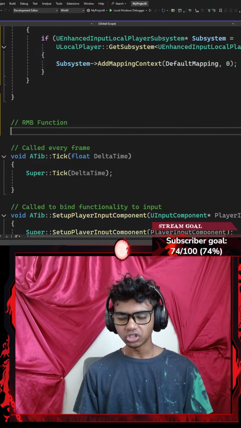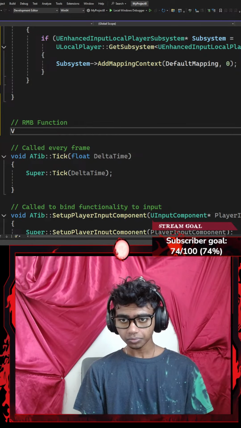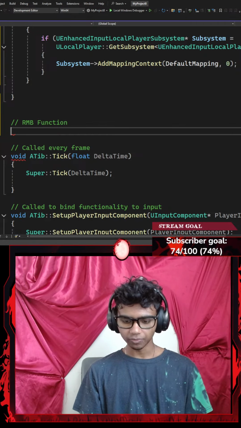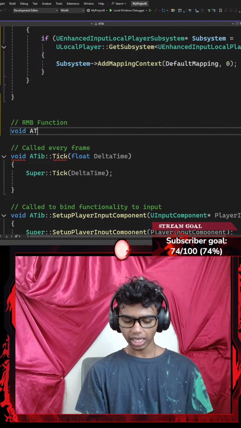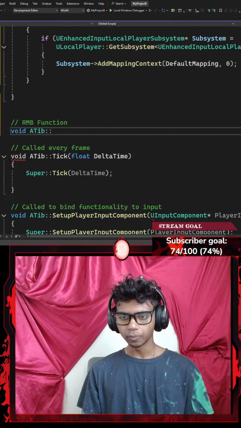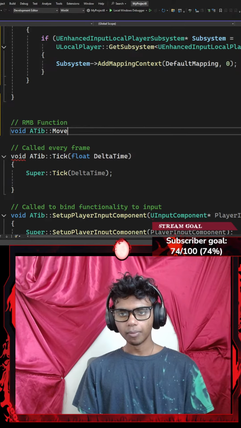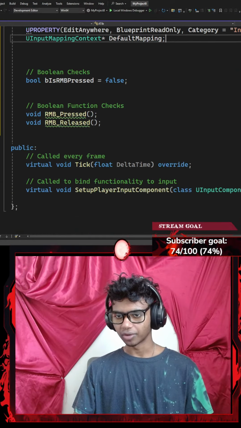That's enough for my RMB function. I'm going to go ahead and maybe go with something like a void function, which is going to be from my tips class and uses the scope resolution operator to point towards the move function. My move function now, I did not create those, so let's go ahead and create them.